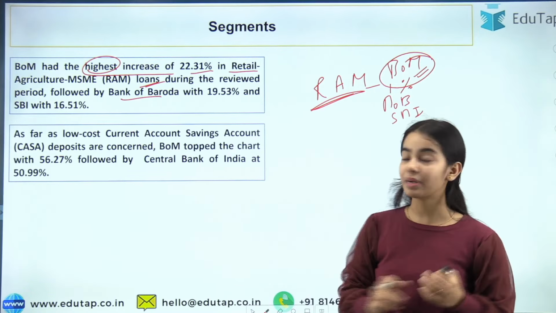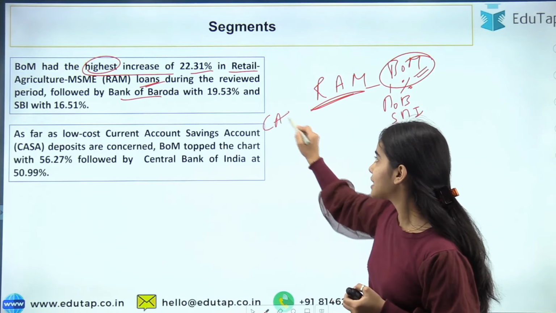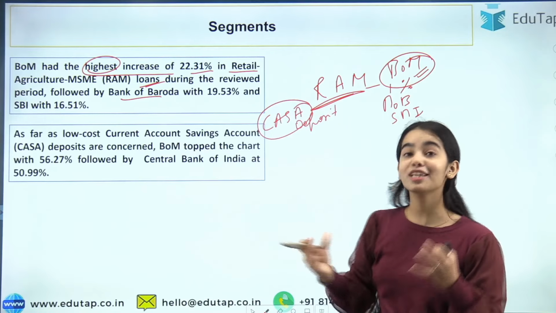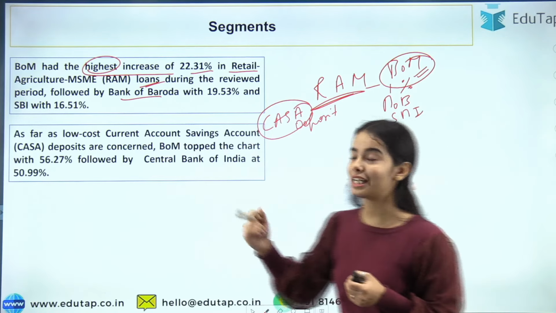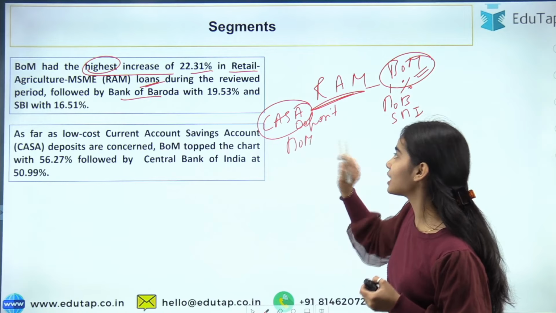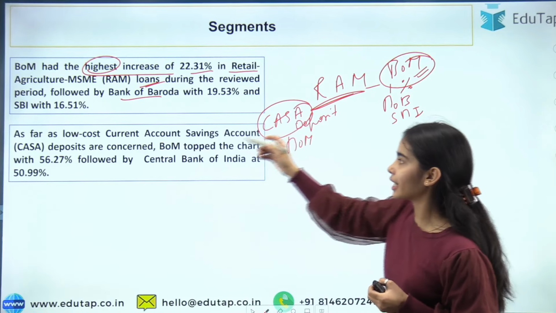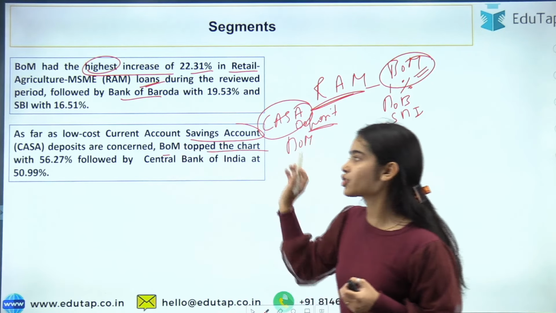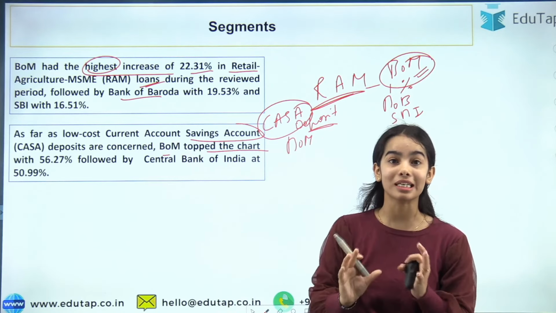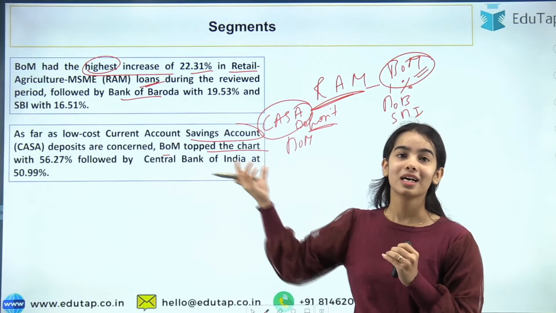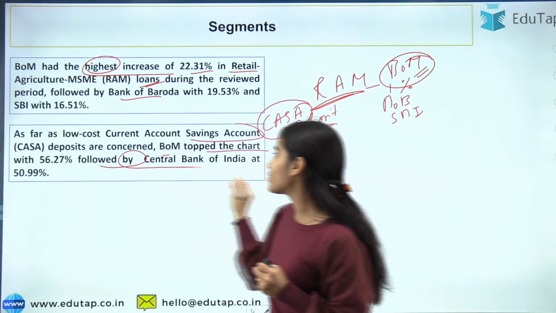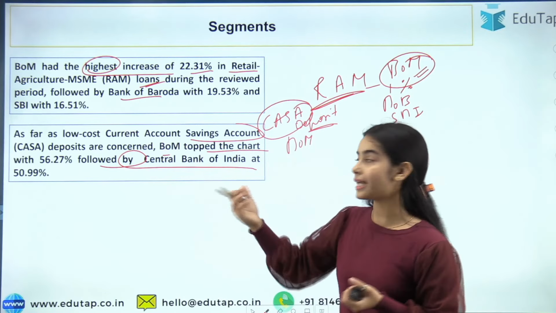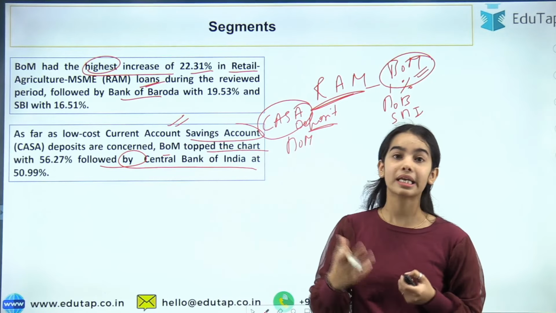Now coming to the other segment, that is the current account, savings account deposit growth. In this segment also, again the Bank of Maharashtra is at the top of the list. The BOM has topped the chart with 56.27% growth in the deposits in these accounts, followed by the Central Bank of India, which has seen the second highest growth in current account and savings account.